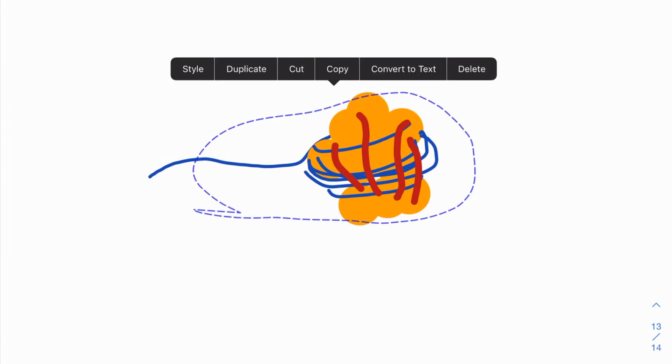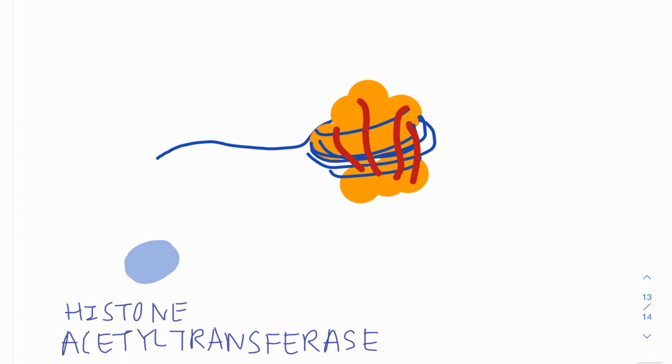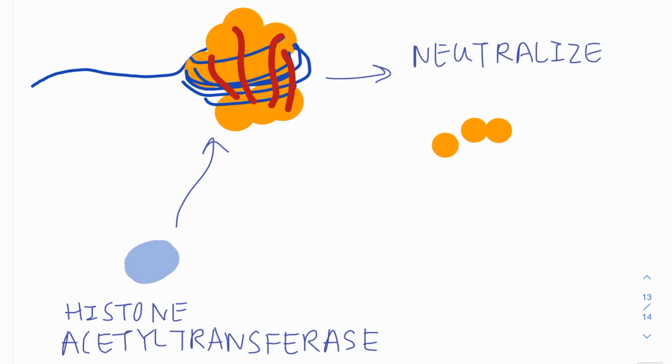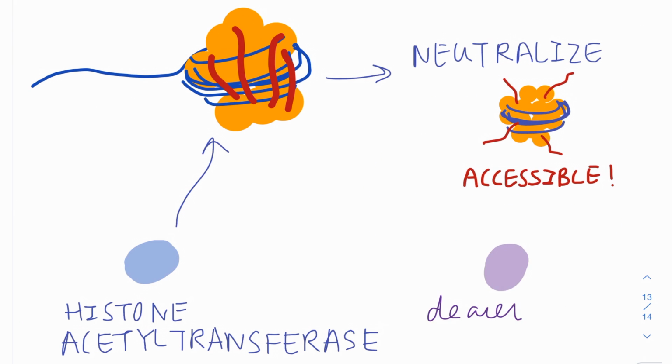However, an enzyme called histone acetyltransferase can bind to transcription factors and RNA polymerase, which adds acetyl groups to the positively charged amino acids, neutralizing the charges of the histone tails. This change in charge weakens the attraction between the histone tail and the DNA, which loosens up the compact structure, making DNA accessible for transcription. Another class of proteins called histone deacetylase can remove these added acetyl groups and thus repress transcription.